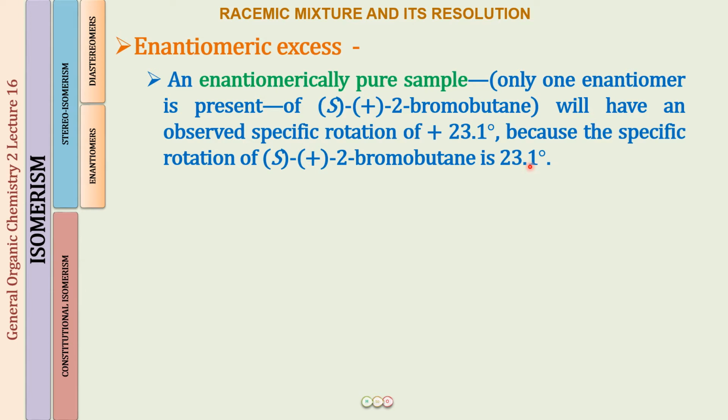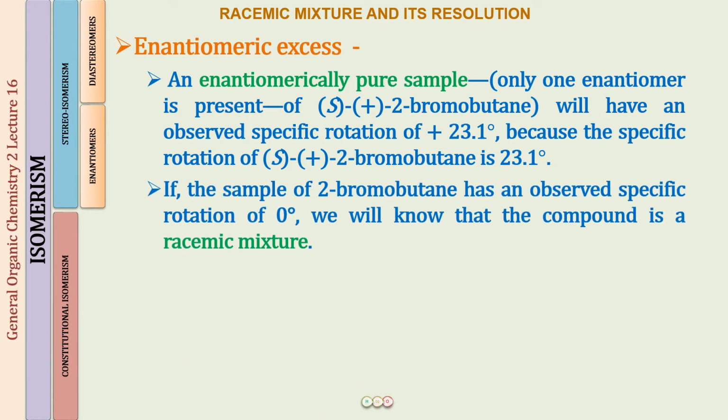So we have some experimental data already with us that there is a specific rotation of 23.1 degree for S plus 2-bromobutane. So if the observed sample also has the same value, this means that the sample is an enantiomerically pure sample. And then we had the value of 0 degree.